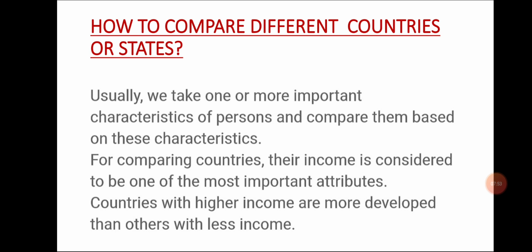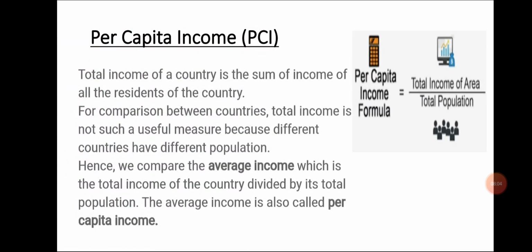Now what is average income? Average income, students, is also called per capita income. Now let us see what is per capita income. Total income of a country is the sum of income of all the residents of the country. For comparison between countries, total income is not such a useful measure because different countries have different populations.